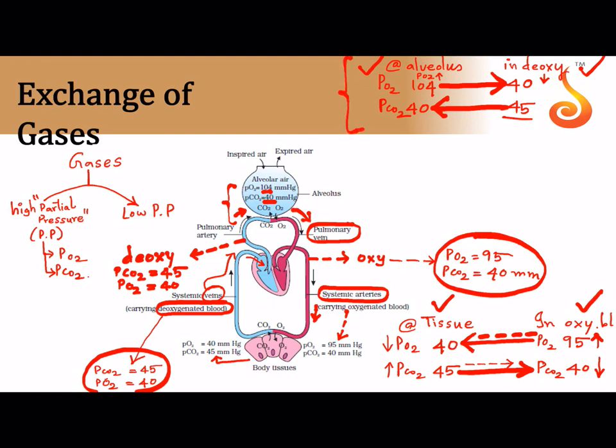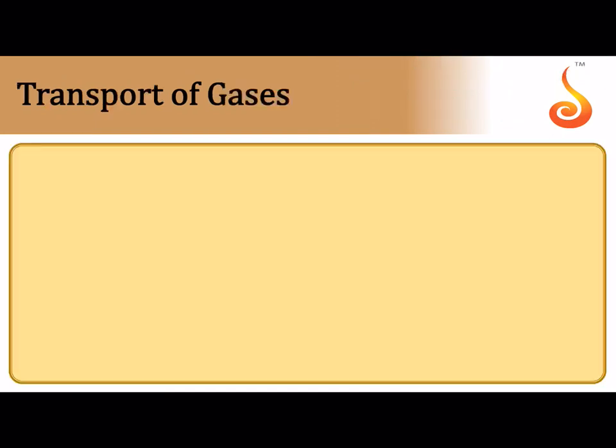Okay, all of you look here. In the alveoli, oxygen leaves the alveolus and enters the blood. Carbon dioxide exits the blood and enters the alveoli. It is the reverse in the tissue. Oxygen leaves the blood and enters the tissue, and carbon dioxide leaves the tissue and enters the blood, and therefore the blood becomes what? Blood becomes deoxygenated. Okay.